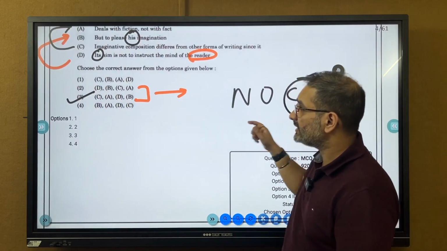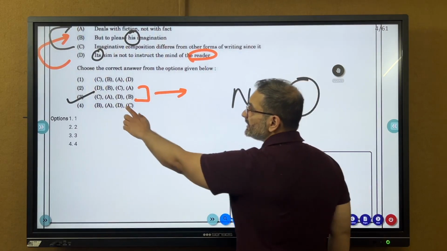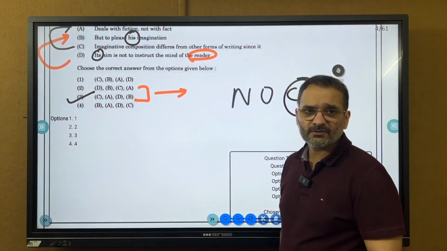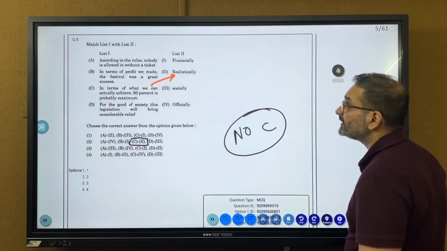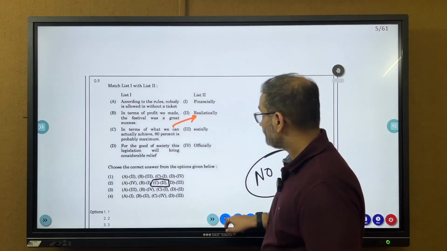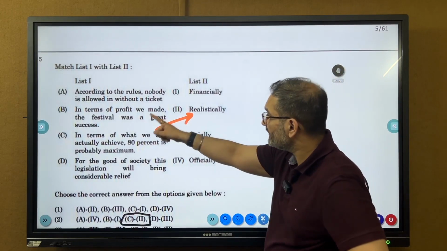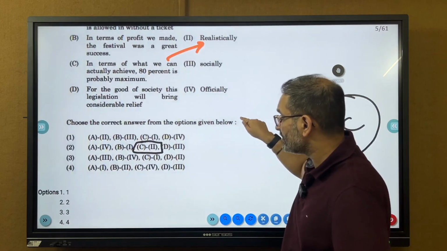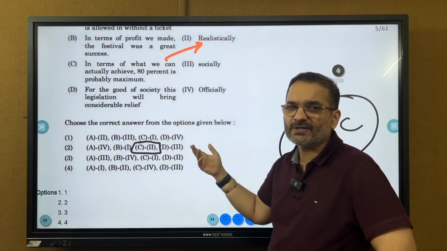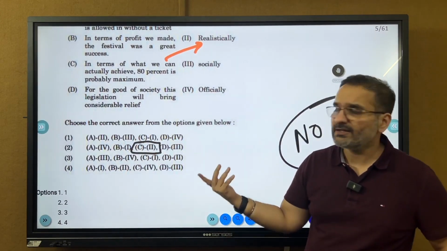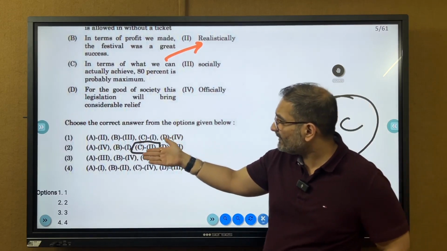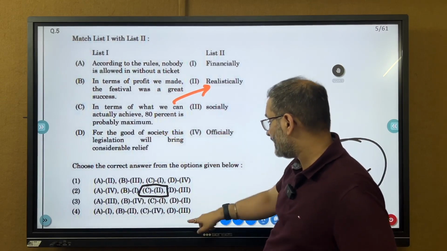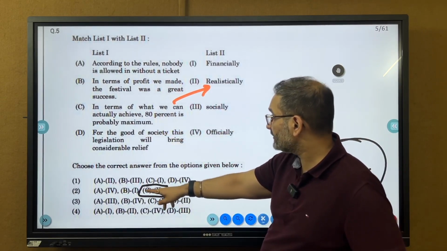Pretty much no challenge at all because they tried to make the options confusing. But this is pretty much no challenge at all. It is absolutely correct. And in terms of profit, rather we go to C, in terms of what we can actually achieve, realistically. So C goes to 2. There is only one option. I usually don't even check in a competitive exam what else is going on. But if you double check all of the answers, for the good of the society, so D will go to 3. The D will be going to 3 and then B goes to 1.